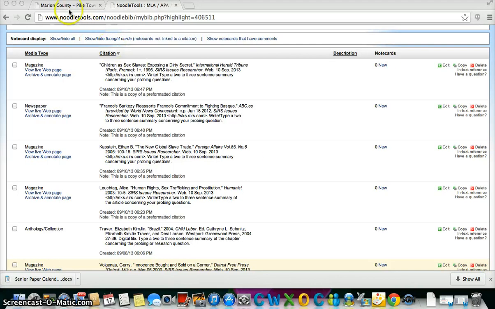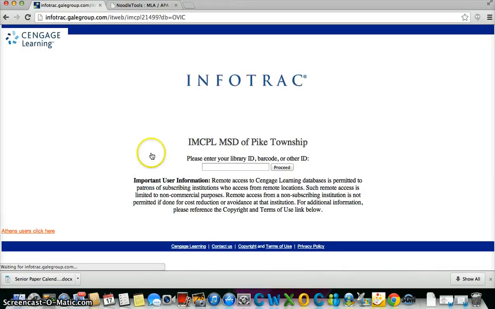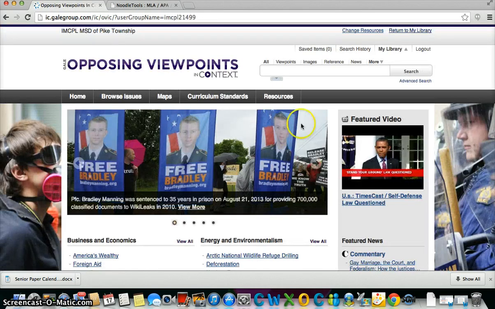So, let's go back to myiLibrary.org/Pike with a capital P, and I'm going to go to Opposing Viewpoints to find some credible websites. I will use again the password inspire123 in order to get into the database.